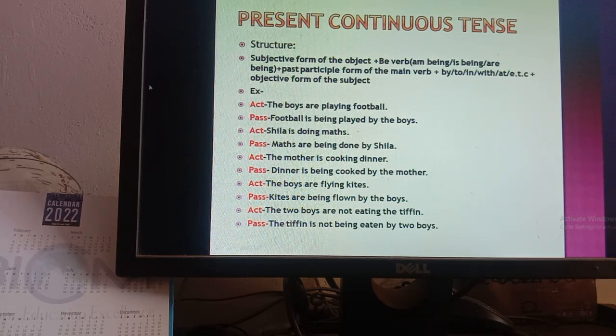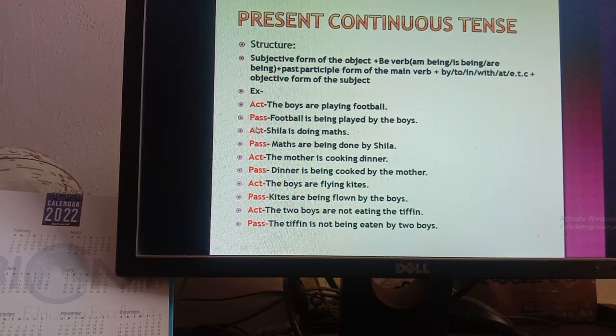Then exercise number 1, in active voice you can see the sentence, the boys are playing football. Now football is the object here, so we have to make it subject. Football is third person singular number, that's why there will be is. Then according to the rule, after is there will be being, is being, then the past participle form of the verb playing is played, then by, then the boys. The boys is a person, that's why you have to use here by.